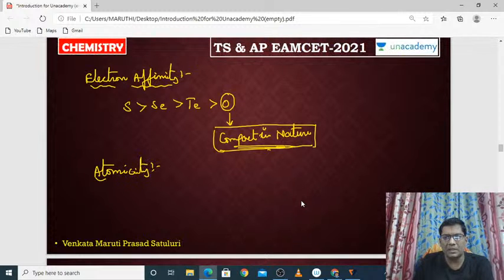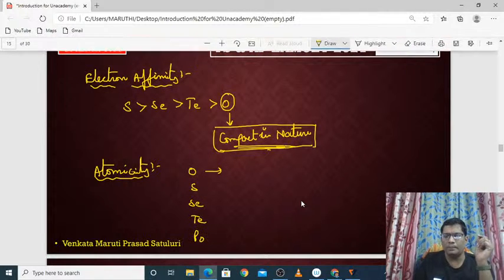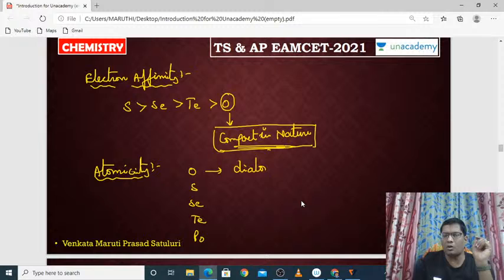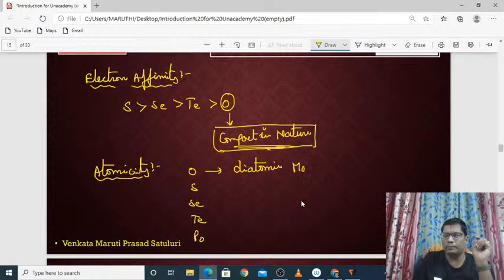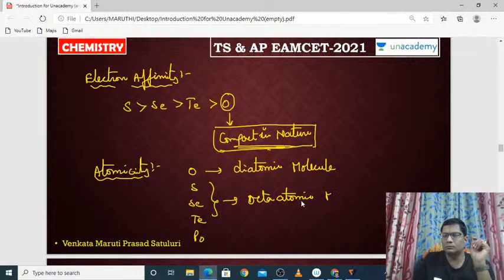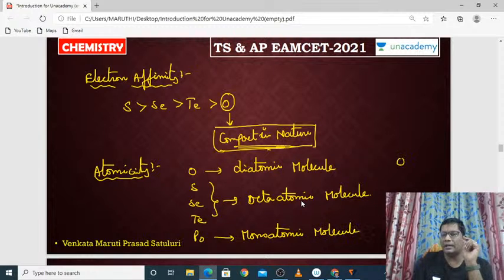next property is atomicity. Oxygen, sulfur, selenium, tellurium and polonium. Oxygen is a diatomic molecule, but sulfur, selenium, tellurium are octaatomic molecules, whereas polonium is monoatomic molecule. అంటే ఆక్సిజన్ రాయాలంటే ఎలా రాస్తాం?